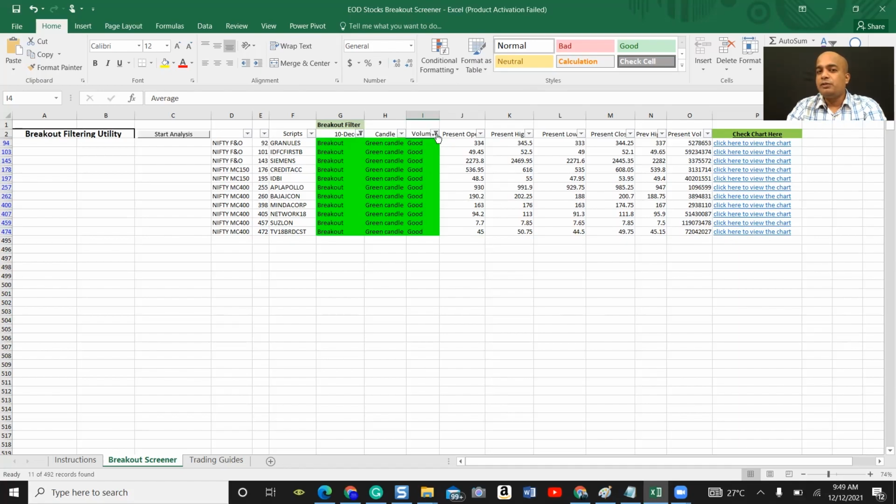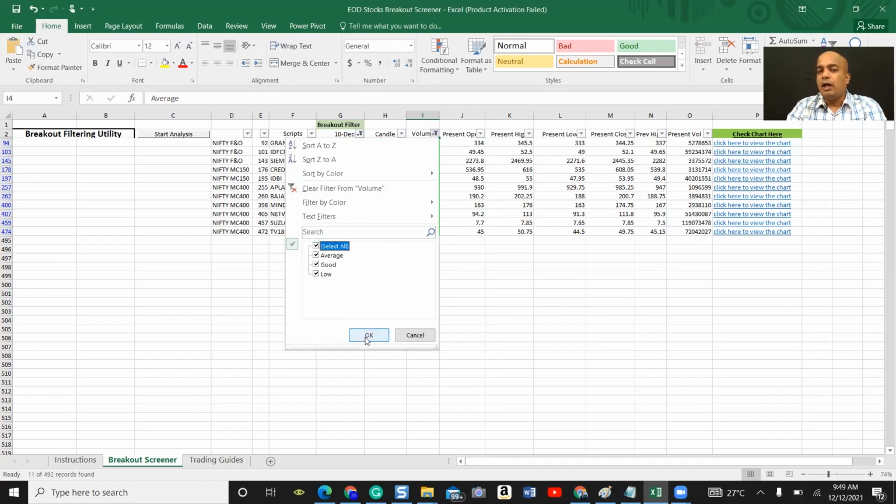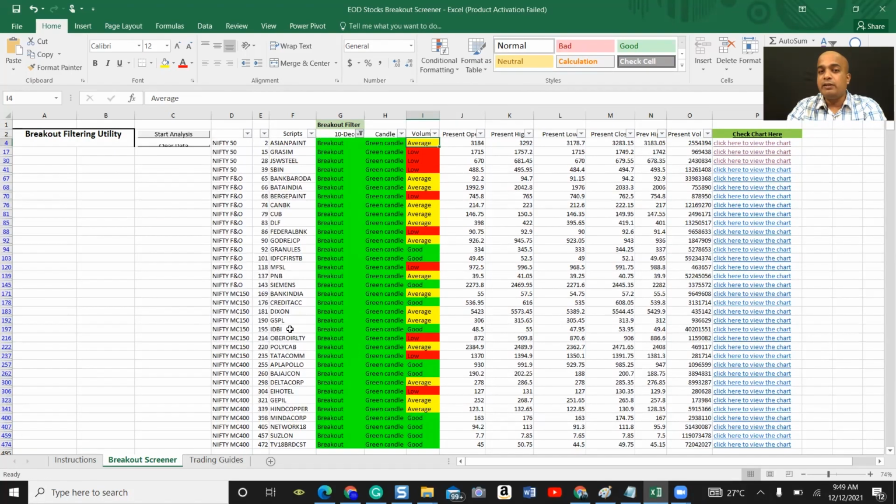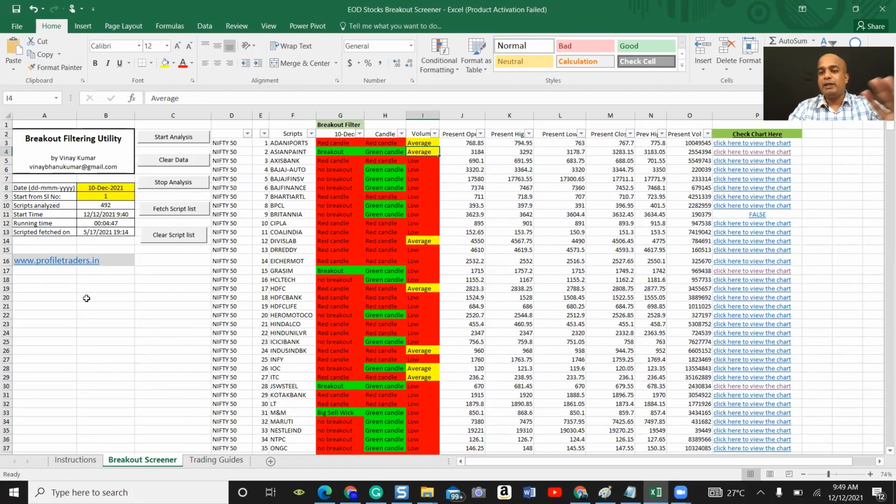So this is how this particular screener works, and moreover, this screener is free to use. We are not charging anything for this. This screener is completely free.